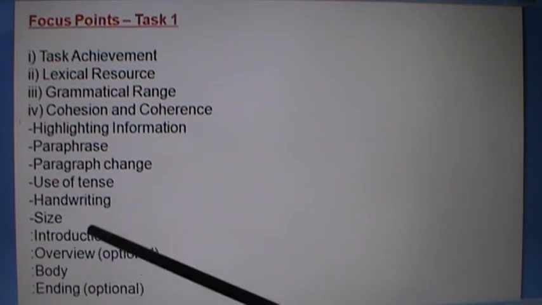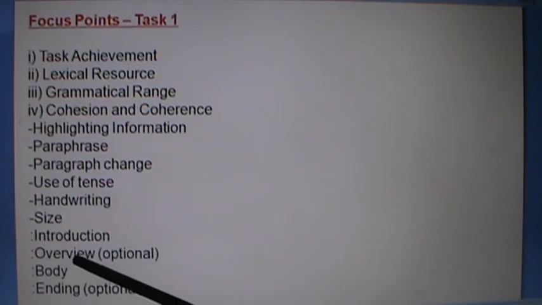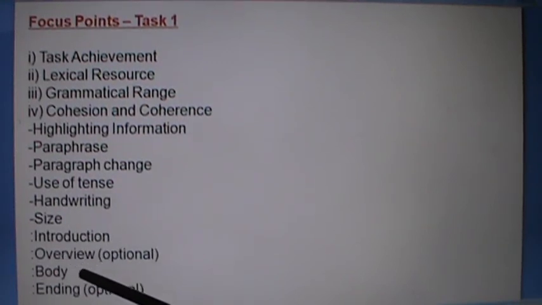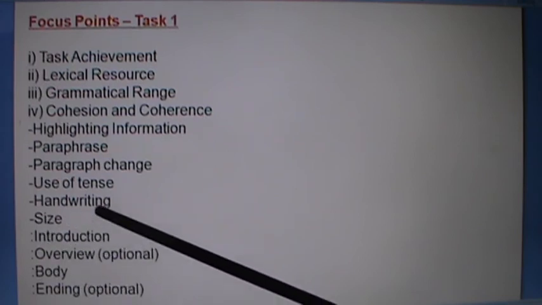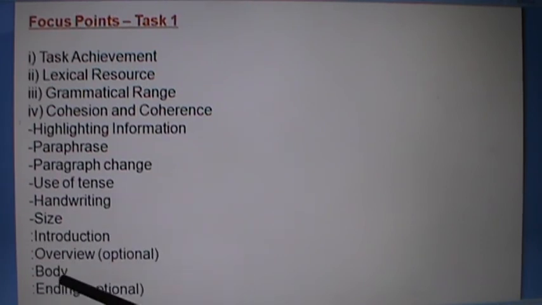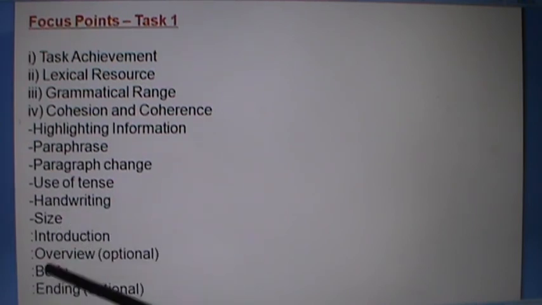It is not compulsory that all candidates follow these 4 parts. We can omit the overview. This is not compulsory. The ending is also not compulsory in task 1. So without overview and ending, we can just mention the introduction and body, body 1, body 2, body 3. In this way also we can write. But the introduction is compulsory. We must write it in its own paragraph, and the body must be in the next paragraph. This is a very crucial thing. But if we go accordingly, there is no problem.